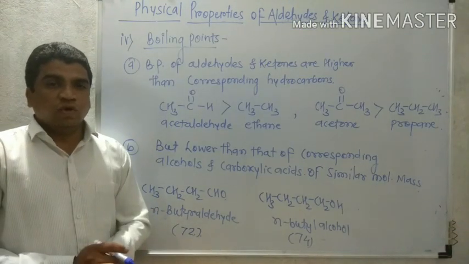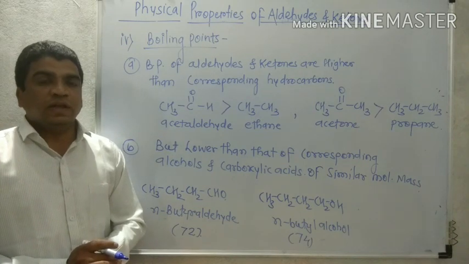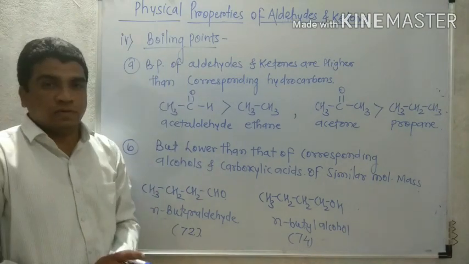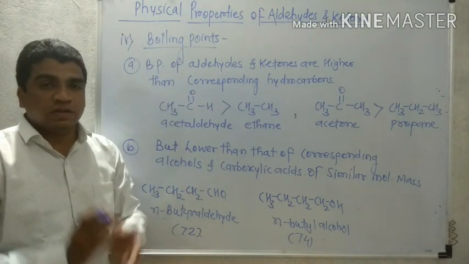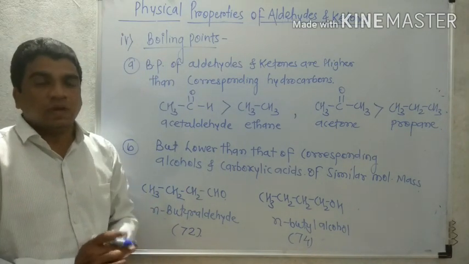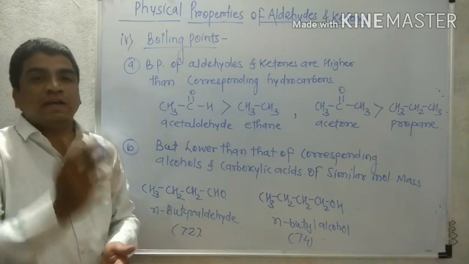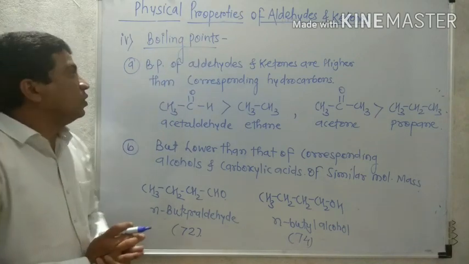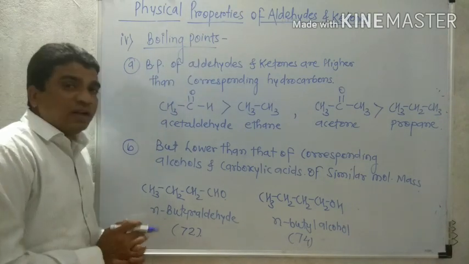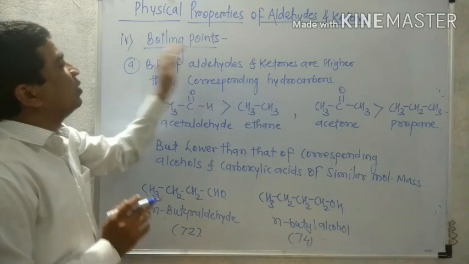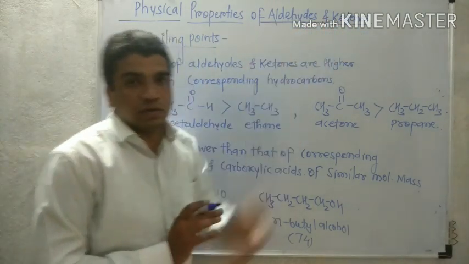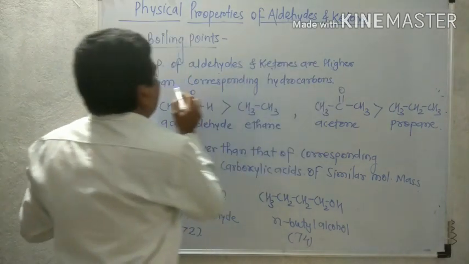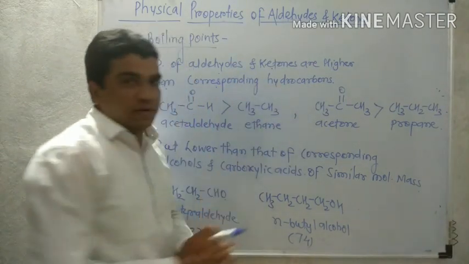Now after the solubility, we are going to discuss the fourth property, that is the boiling point of aldehydes and ketones. We know the boiling point is the temperature at which a liquid gets boiled. So what about the boiling point of aldehydes and ketones? The boiling points of aldehydes and ketones are higher than the corresponding hydrocarbons.